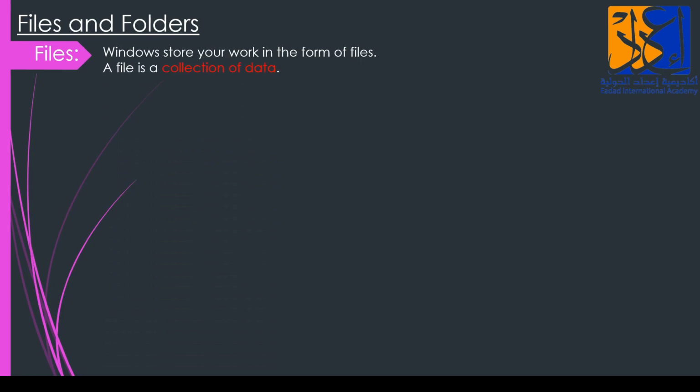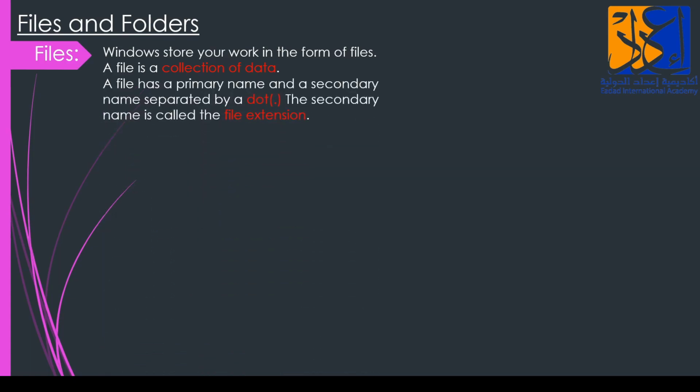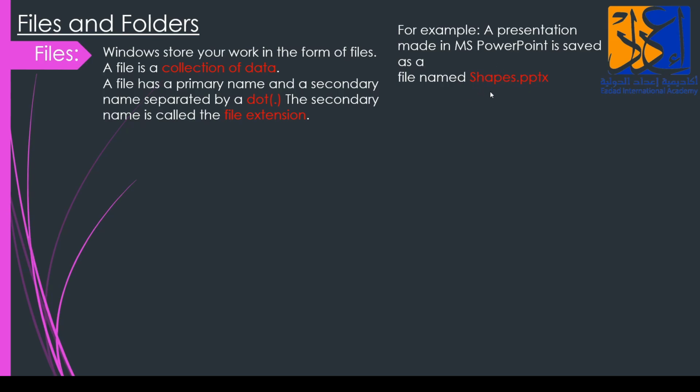So Windows stores your work in the form of files. A file is a collection of data. Whatever you do or work on the computer is a file, and that's a collection of data. A file has a primary name and a secondary name separated by a dot. The secondary name is called the file extension. For example, let us see an example. A presentation made in PowerPoint is saved as a file named, that is, my file name is shapes.pptx. Yes or no? This is PowerPoint.